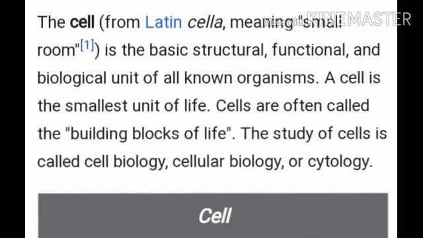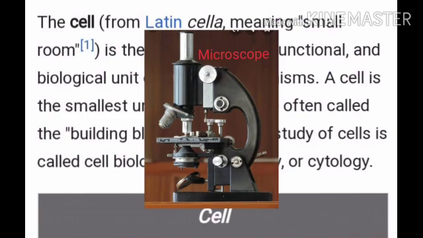Cells are very tiny in shape and size, so some of the cells can be observed with the naked eye, but most of the cells cannot be. We need special instruments to observe their structure, shape, and size. These instruments are called microscopes.